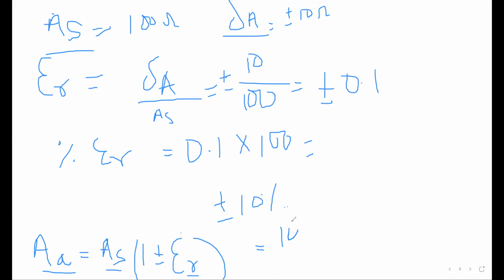100, then plus minus how much? If you put epsilon r here, then what will be the answer? 10. Yes, 10 ohm. So these kinds of problems are very common from this chapter. From this module, measurement and their errors, this kind of problems are very common.